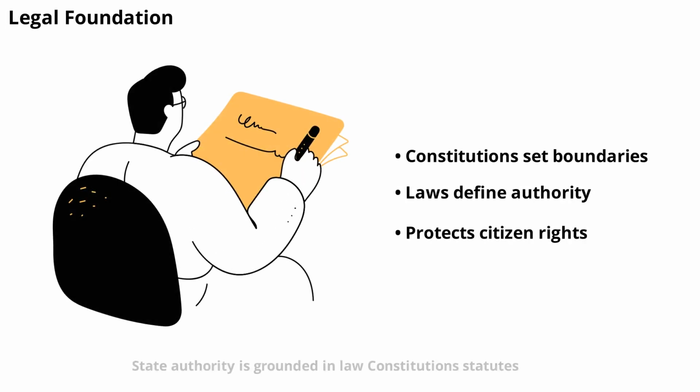State authority is grounded in law. Constitutions, statutes, and legal precedents define the scope and limits of what a state can do. These legal documents outline who holds power, how it's exercised, and the rights of citizens. For example, a constitution might specify the powers of the executive, legislative, and judicial branches, ensuring that no single part of government becomes too powerful. This legal foundation is essential for maintaining order and protecting individual freedoms.